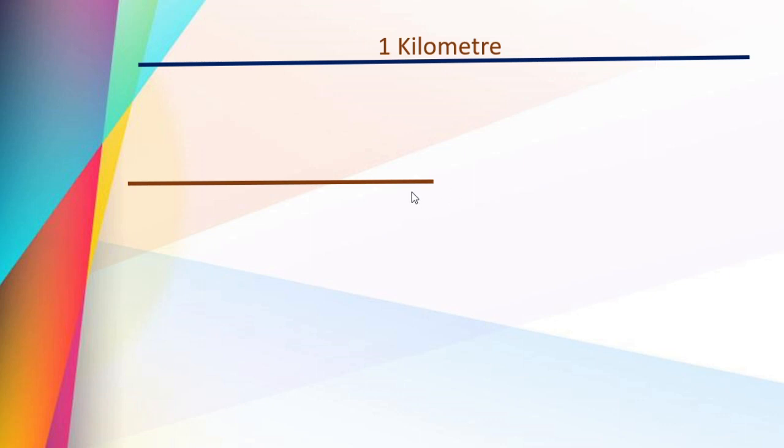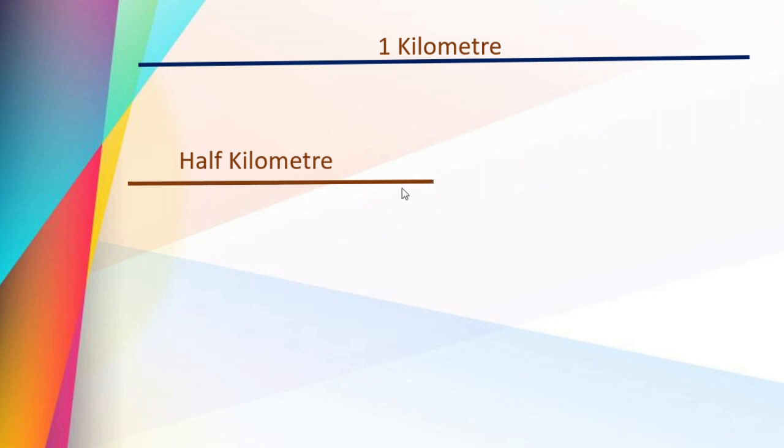This is half, that we can write as half kilometer. You know, in fractions, half, quarter, full, correct? Like that only. Same thing here also it applies. This is 1 kilometer, one whole kilometer, okay? And half of this line, then it is called as half kilometer.